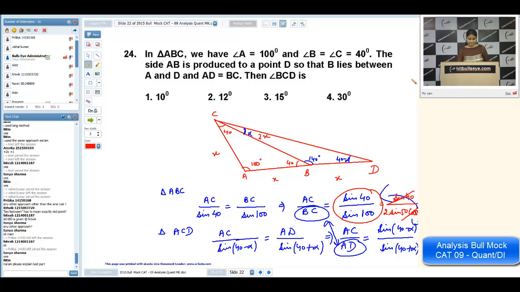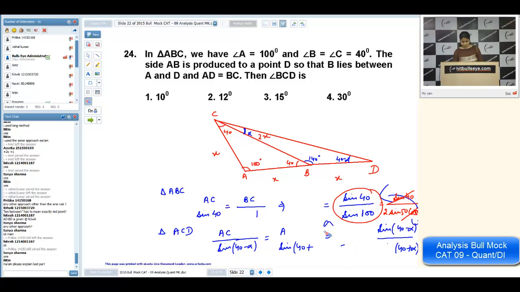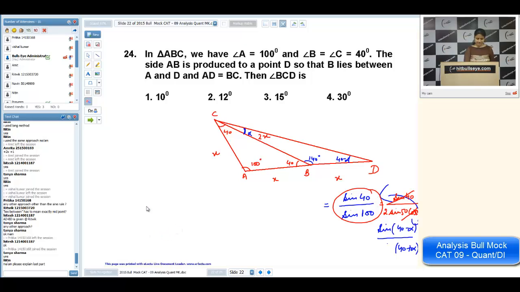Nitin, once again, see, we are getting, just a second. Since we are getting these two expressions and they both are the same, first of all, I'm going to solve this expression.